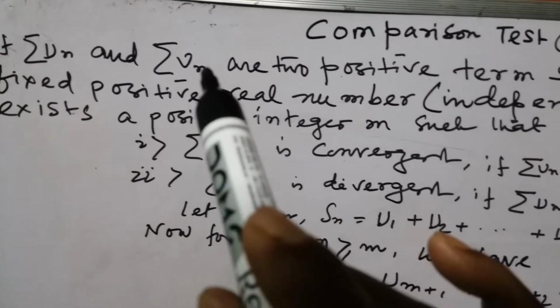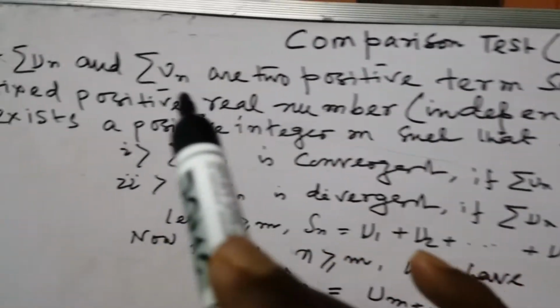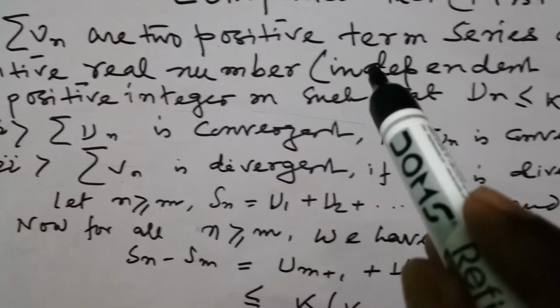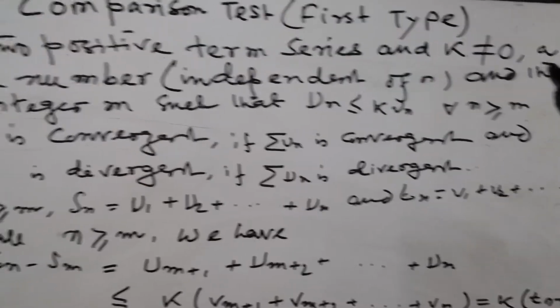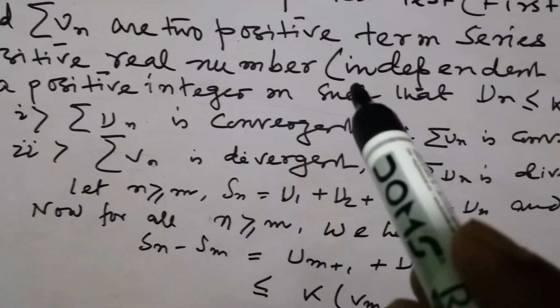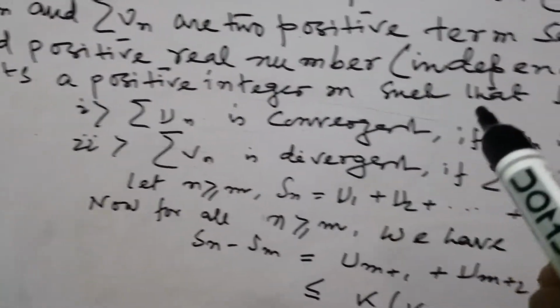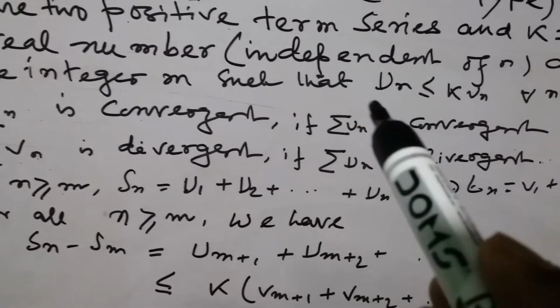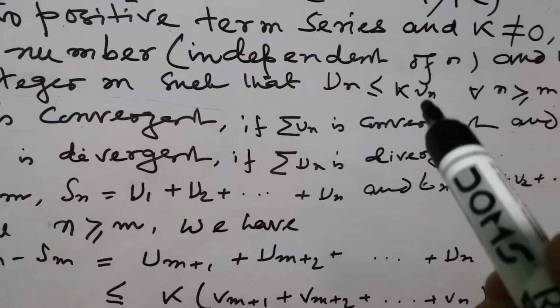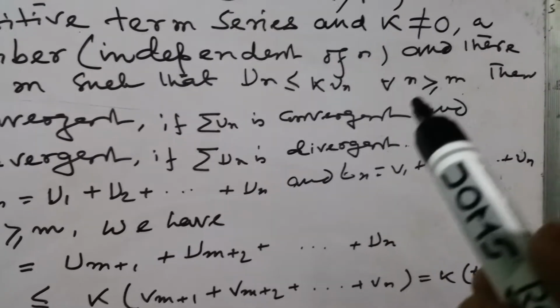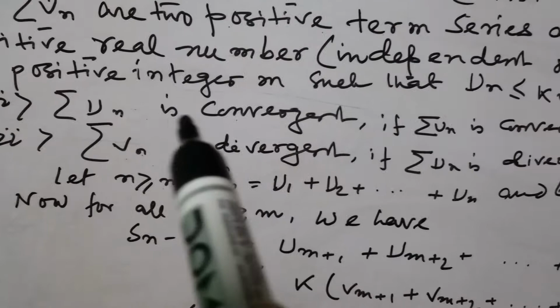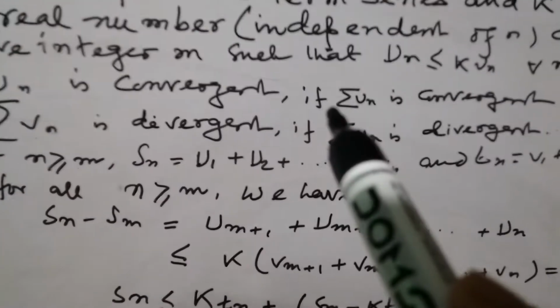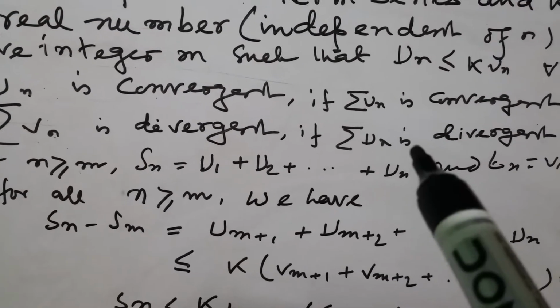If summation un and summation vn are two positive term series, and k not equal to 0 is a fixed positive real number independent of n, and there exists a positive integer m such that un is less than k vn for all n greater than or equal to m, then summation un is convergent if summation vn is convergent, and summation vn is divergent if summation un is divergent.